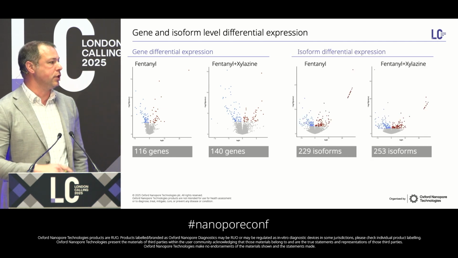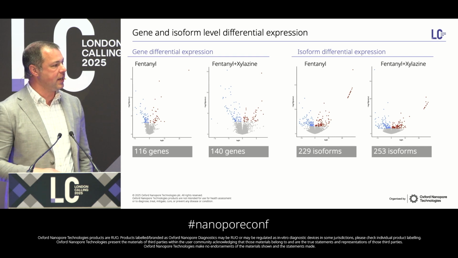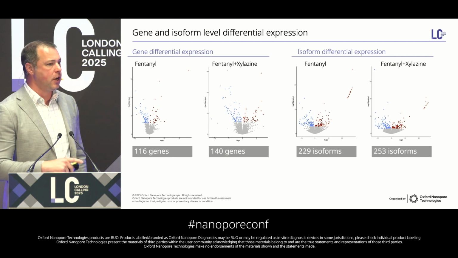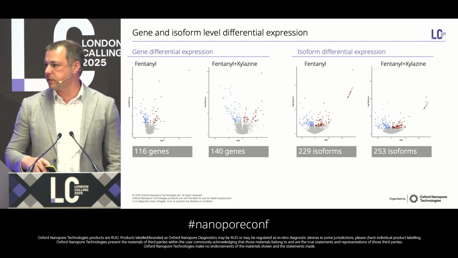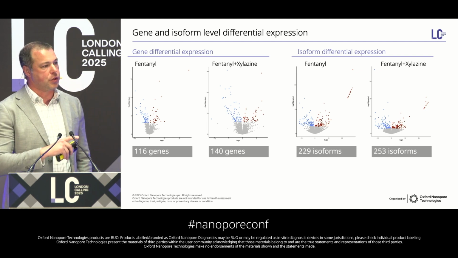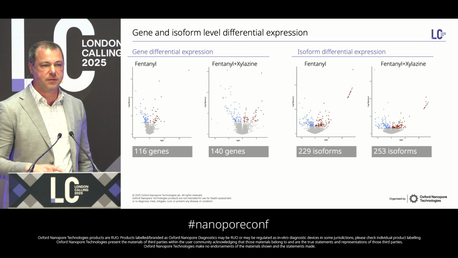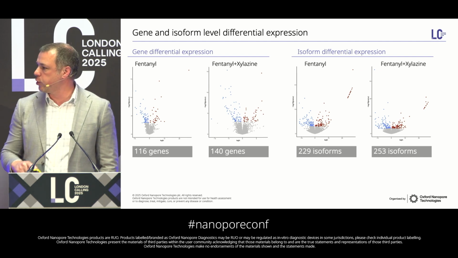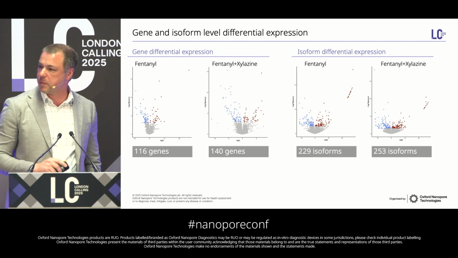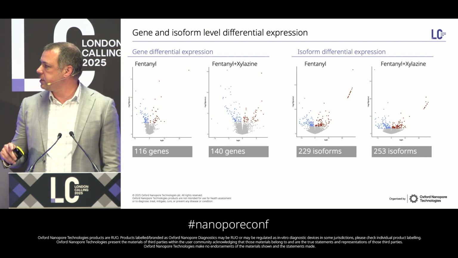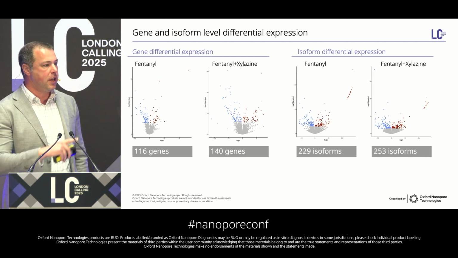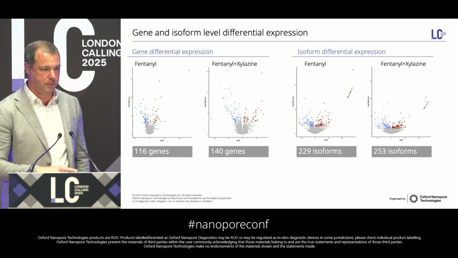And so we see nearly twice as many differentially expressed isoforms in this data as we do from the genes themselves. And we see sort of all combinations that one might expect here. We see genes that are driven by differential expression of single isoforms, sometimes multiple isoforms, or interestingly, a handful of genes where the differential expression is driven by no specific isoform, but just maybe a general upregulation and tone of the gene itself, so across multiple. And we also see some interesting examples, which I don't have all the pileups for time reasons, where there are two different isoforms, one up, one down, so isoform switching, that you can't actually appreciate at all at the gene level.